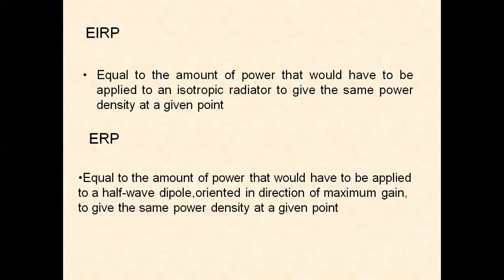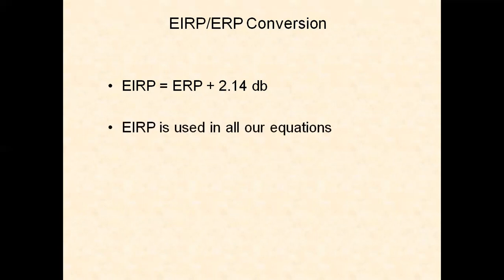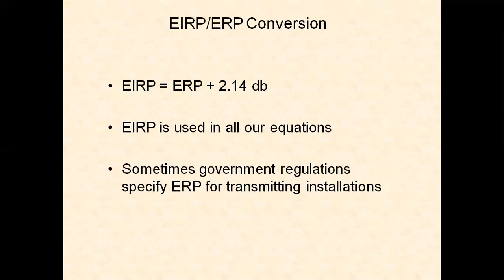So EIRP is related to the isotropic radiator. ERP is related to the half-wave dipole. And we have the conversion between EIRP and ERP: EIRP equals ERP plus 2.14 dB. When ERP is given, we can find EIRP. When EIRP is given, we can find ERP. EIRP is used in all our equations. Sometimes ERP regulations are also used for transmission installations.